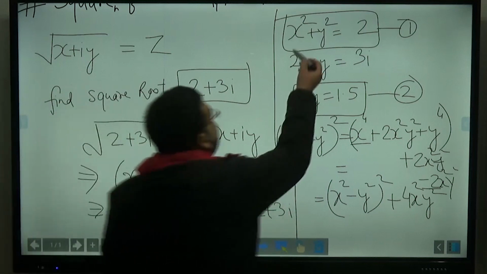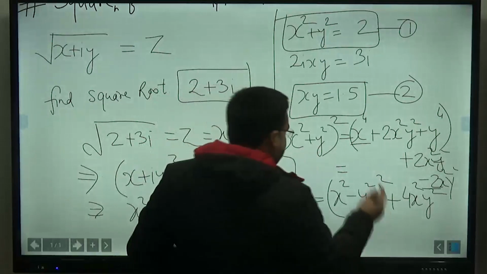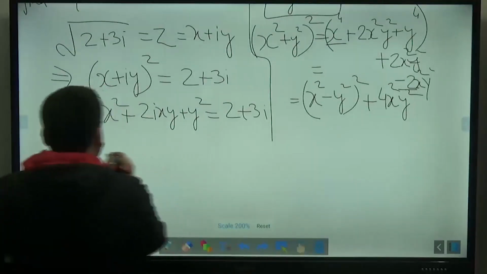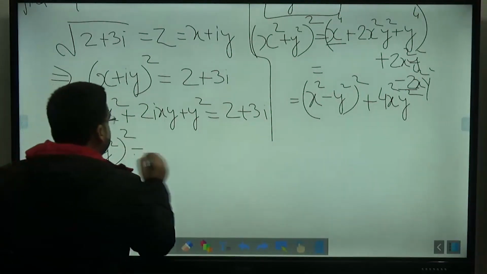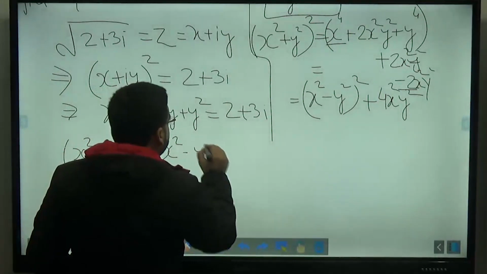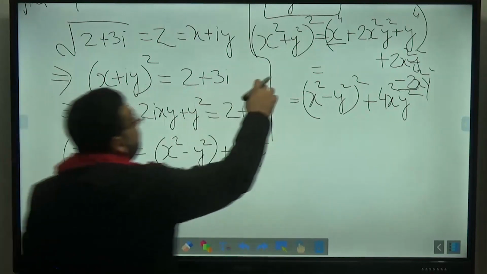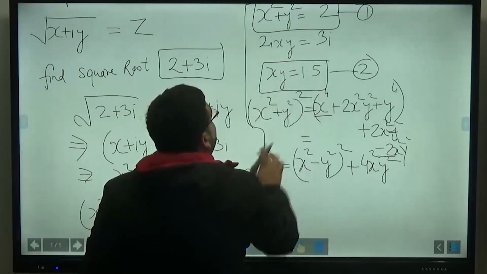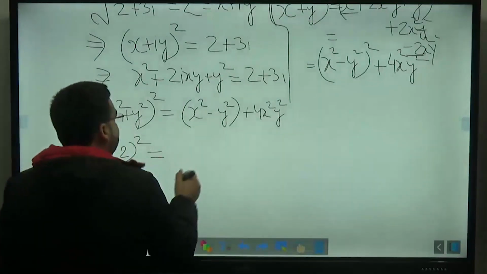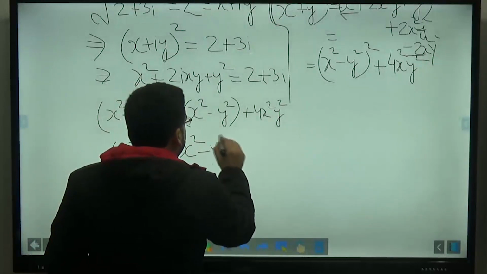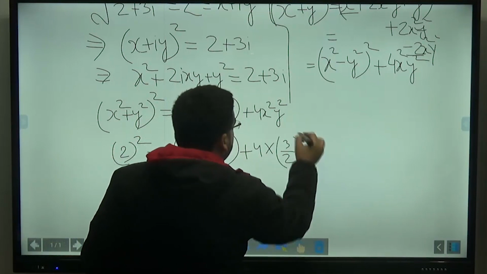Now we know that x² + y² is equal to 2. So you put it as equal to 2 here. This will be equal to 2, right? And you will be getting one more relation here. So you are getting (x² + y²)² is equal to (x² − y²)² + 4x²y². x² + y² is equal to what? It is equal to 2 and xy is equal to 1.5. So this is 2² is equal to (x² − y²)² + 4 times (3/2)².